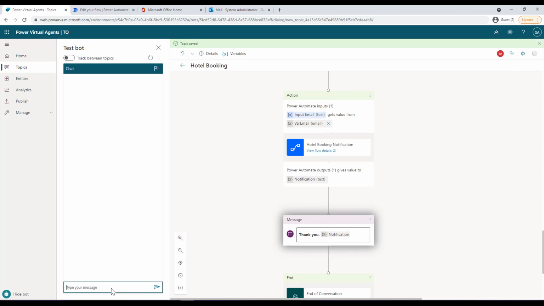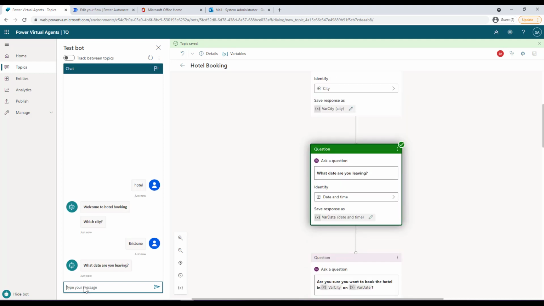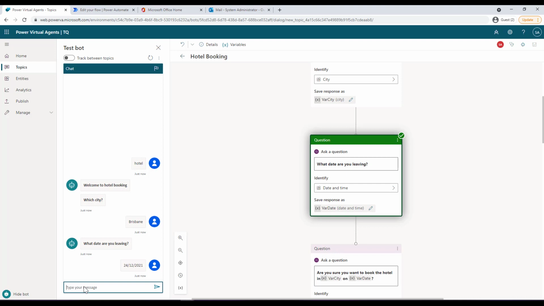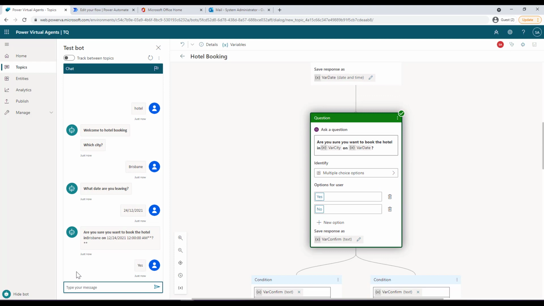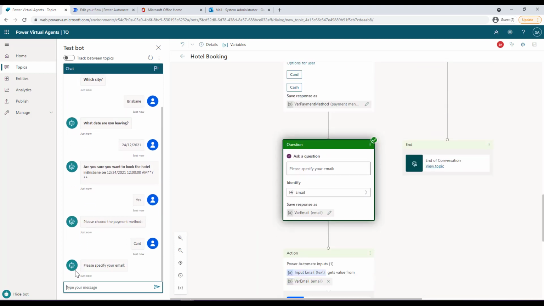All right, so let me just provide the triggering mechanism. Let me just say hotel, and then the bot will ask me which city. I will say Brisbane, and then which date. Let me say 24/12/2021. And then, are you sure? I will say yes. And then please choose your payment method. I will choose card. And now it will ask me for the email address. So let me just provide my demo email address over here and then click on send.